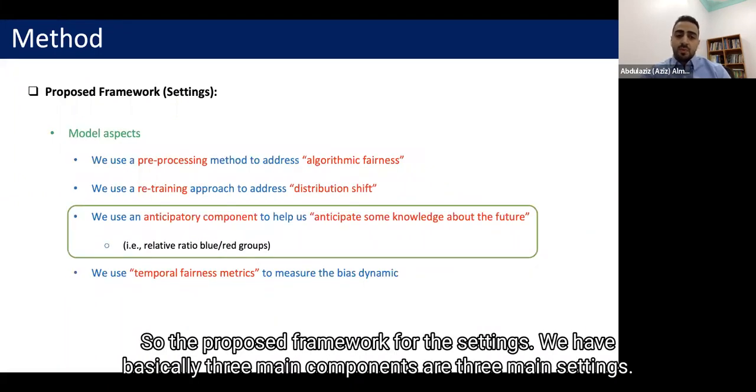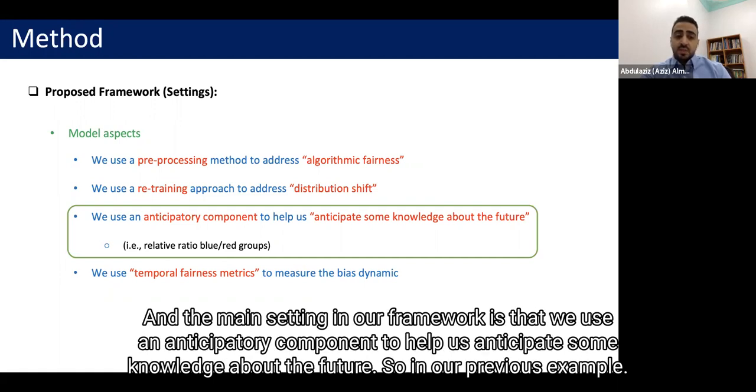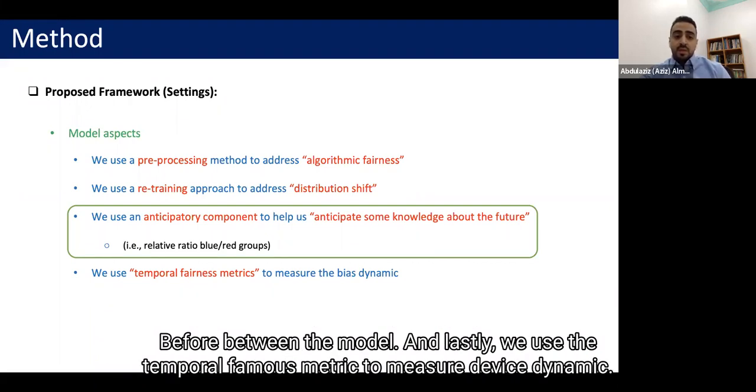So the proposed framework has three main components or settings. The first one, we use a pre-processing method to address algorithmic fairness. The second, we use a retraining approach to address the distribution shift. And the main setting in our framework is that we use an anticipatory component to help us anticipate some knowledge about the future. So in our previous example, we wanted to estimate the relative ratio for the blue and the red groups in the next cycle. And if we were able to do that, we could act accordingly before we train the model. And lastly, we use the temporal fairness metric to measure the bias dynamic.